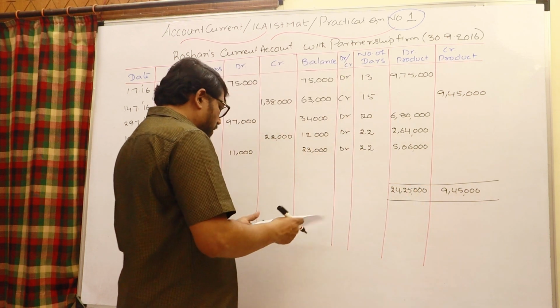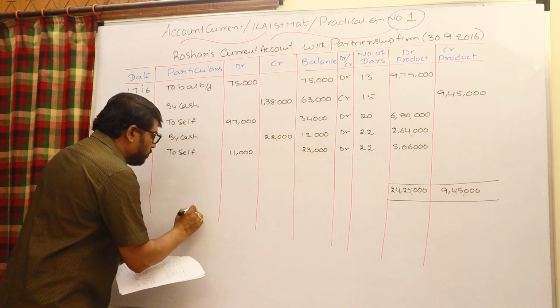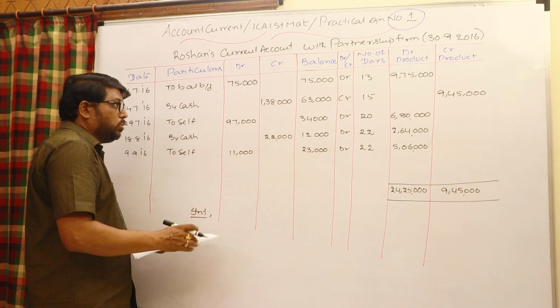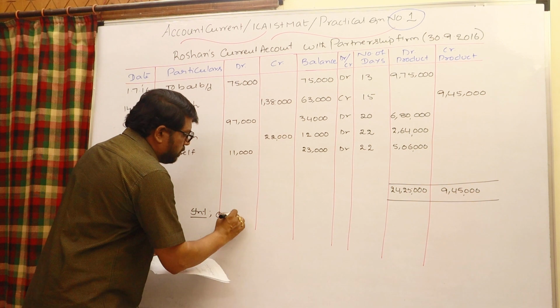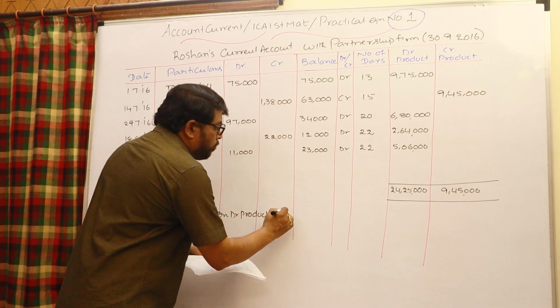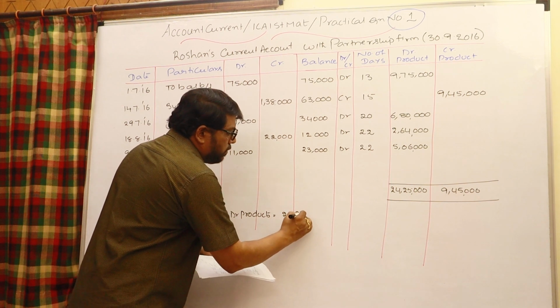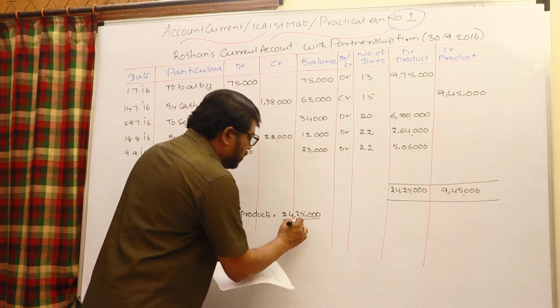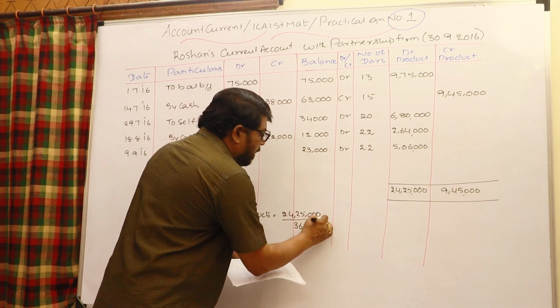Now let us calculate the interest. On debit products, 24,25,000 products divided by 365 into rate by 100.